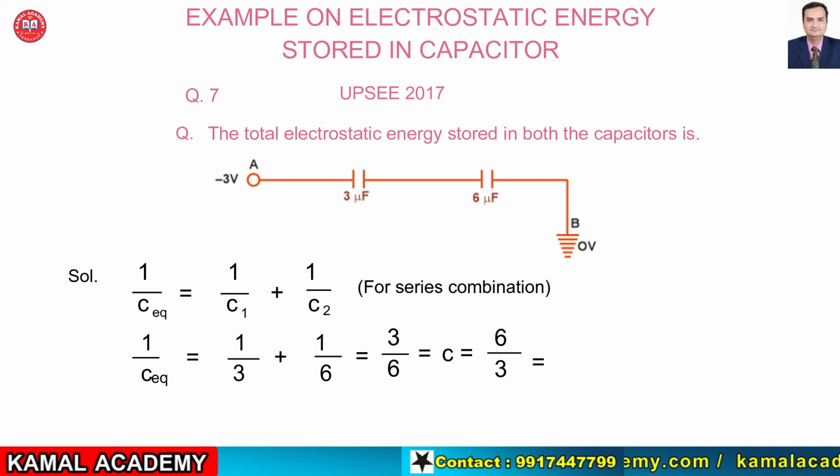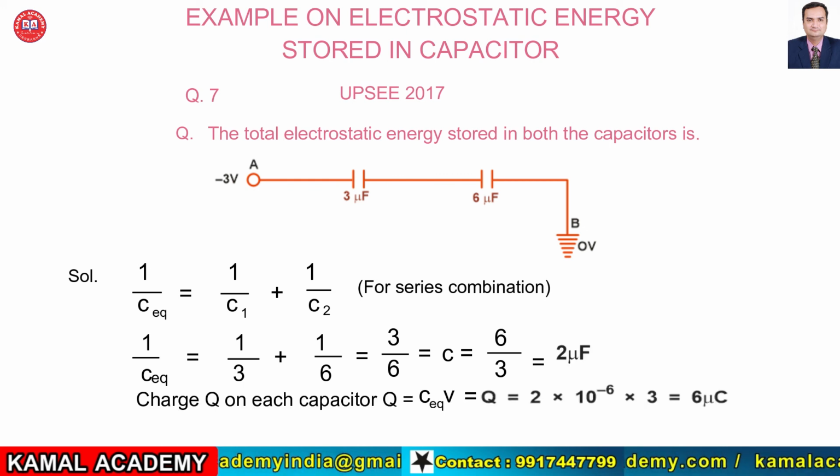So we can substitute the value of C equivalent to get the charge Q stored on each capacitor. The charge Q stored on each capacitor becomes C equivalent, which is 2 microfarad, written as 2 into 10 raised to the power minus 6, multiplied by the potential given in the question as 3 volt. So we get the charge as 6 microcoulomb.